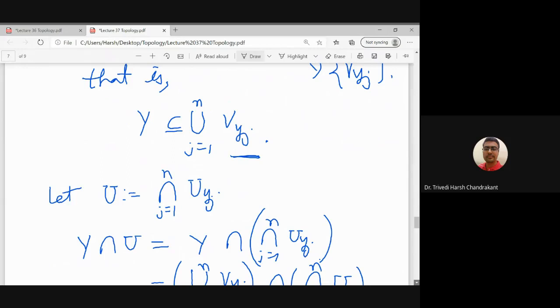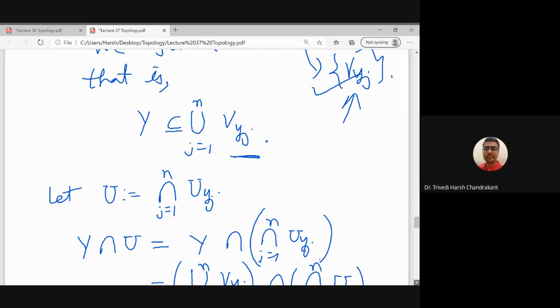So I want to find a neighborhood of x naught. We got this finite collection of V's, but we also have the elements Uy1, Uy2, up to Uyn, corresponding to each Vyj. I will take the intersection of those elements, and call that intersection U.